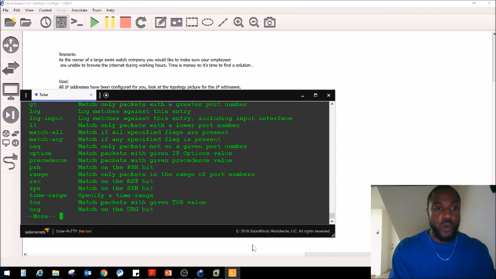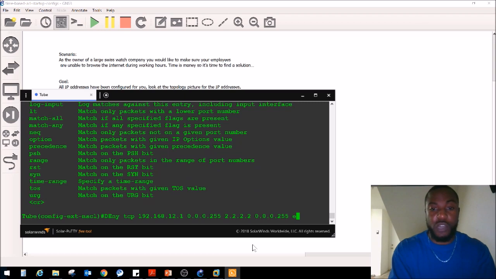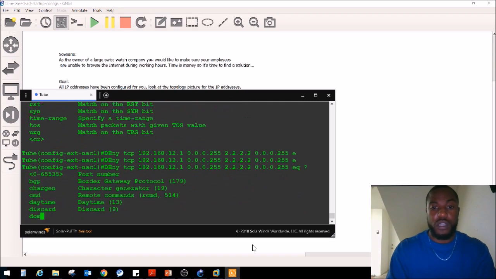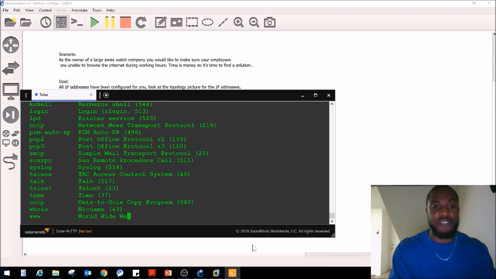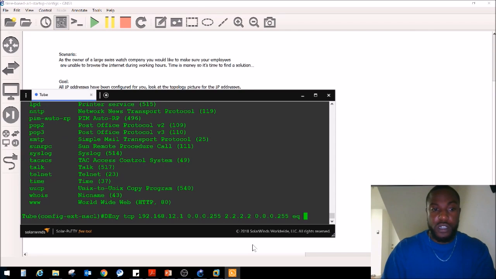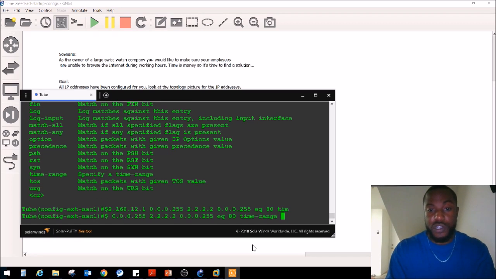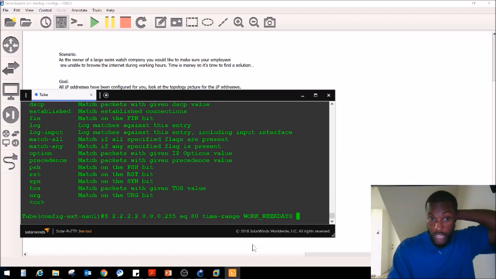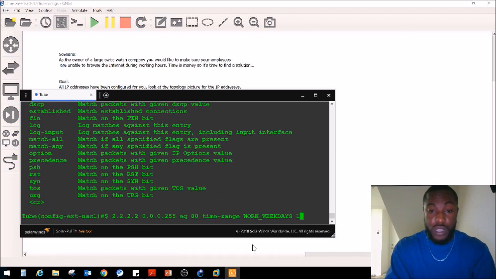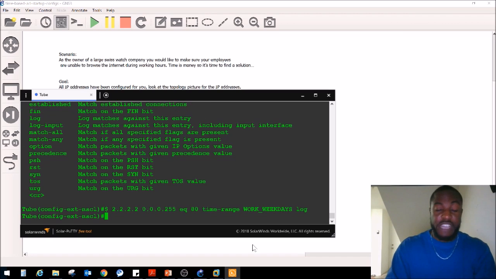And then we're going to say the port number is equal to, EQ. We said HTTP traffic, so we're going to say 80, port 80, right? And now we're going to do the time range. And what was the name of the time range? We said it was called work_weekdays, right? We could do a log here just to log matches against this entry. And we'll leave that as is.